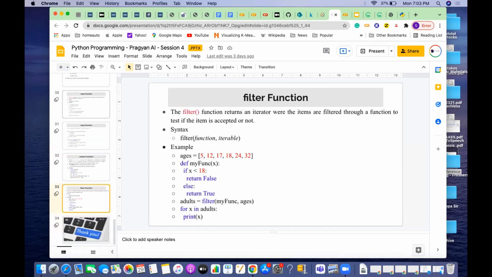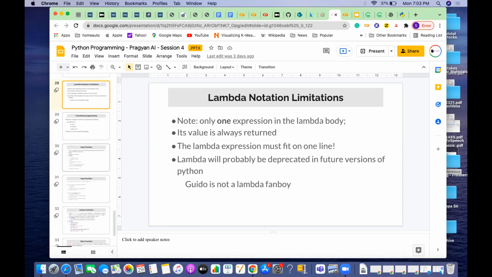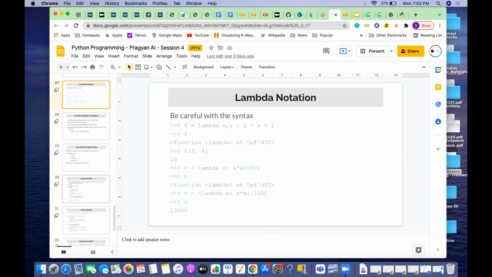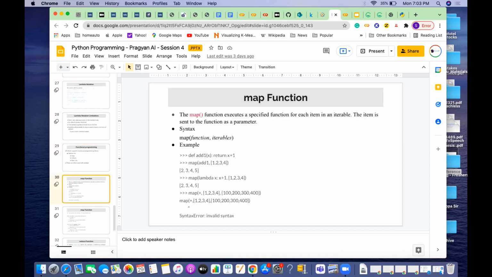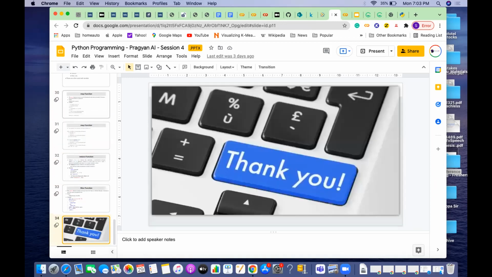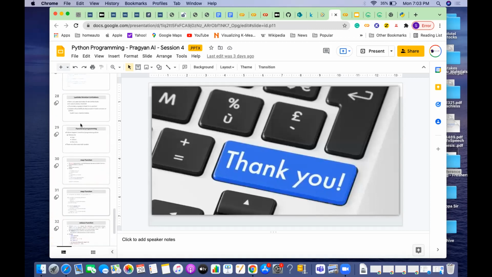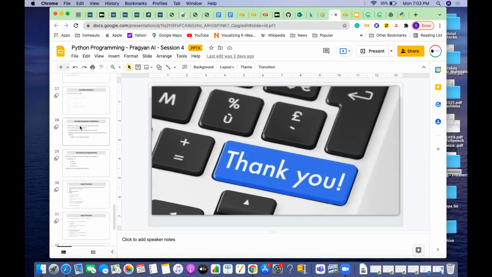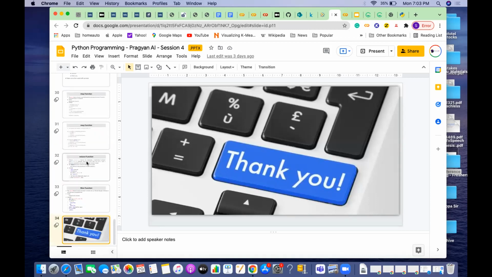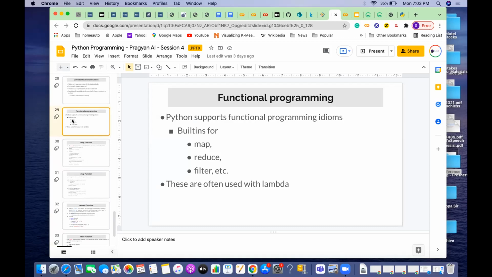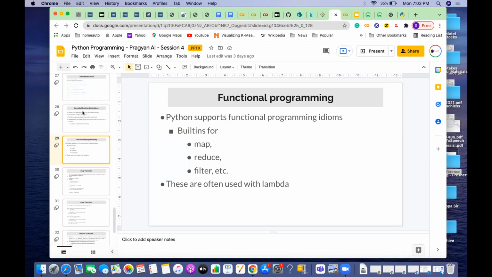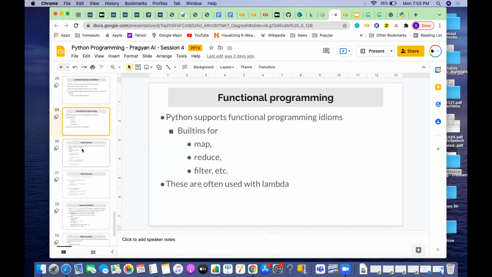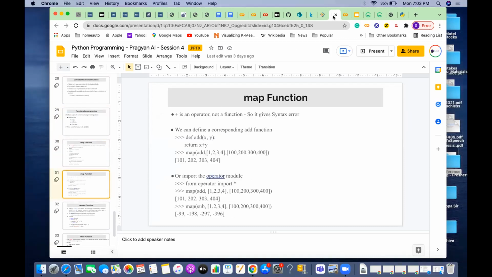Okay, so this ends some of the advanced functions: lambda, map, reduce, and filter. This is some kind of advanced Python topic. You can get these kinds of questions in competitive exams that test your Python knowledge, or in interviews. These are the advanced things. If you have any questions, let me know. I hope you understood what the lambda is, what the map is, what the reduce is, and what the filter is. Fine. Okay.